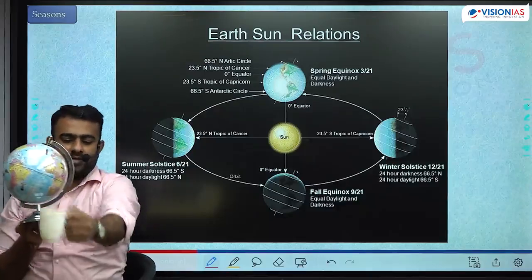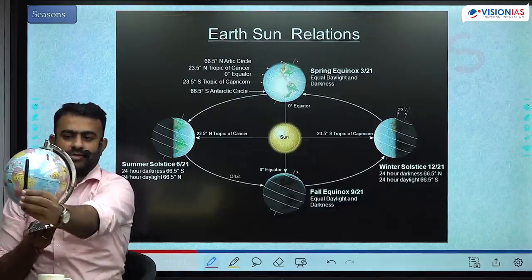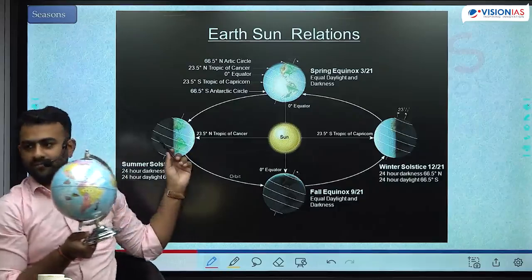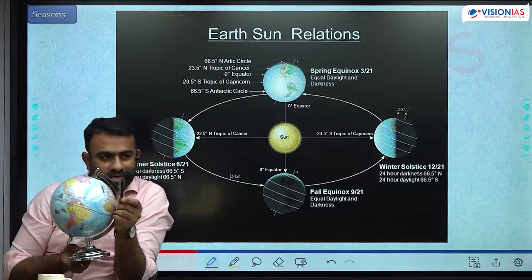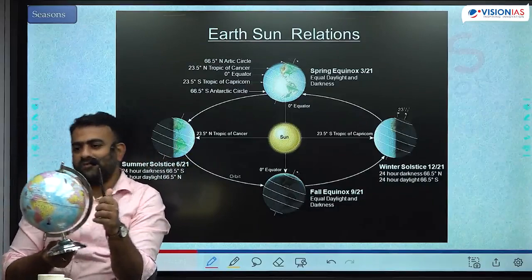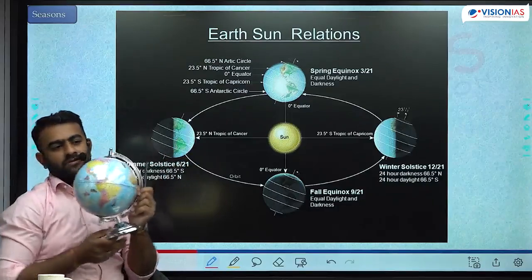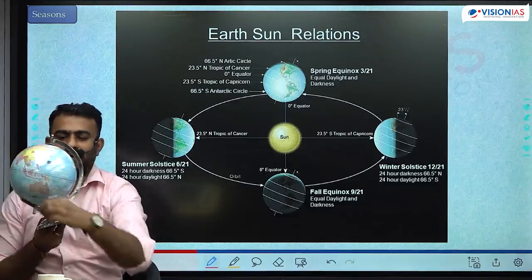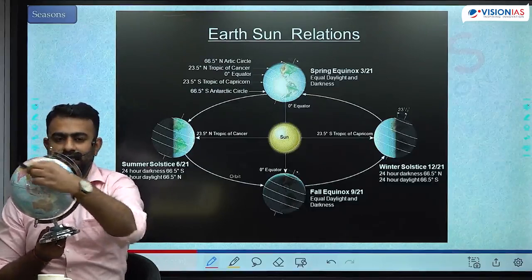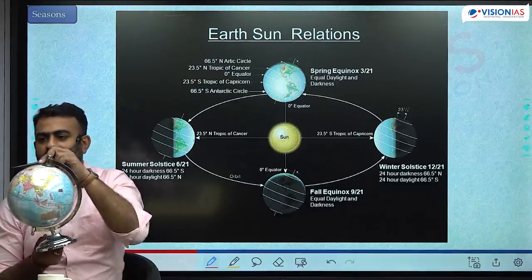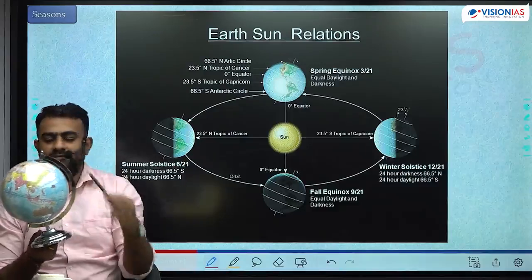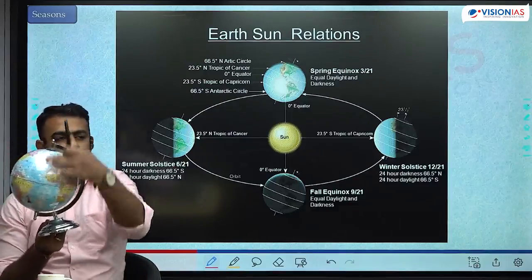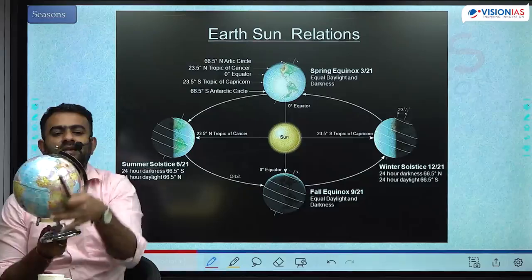Right? In this position, if you see, the sunlight falls exactly at 90 degree at equator. That is what is happening over there. The sunlight falls exactly at 90 degree at equator when the length of the day is equal to length of the night in every latitude. Okay, imagine, the sunlight is here. The entire part is illuminated. So every position goes through 12 hours of day and 12 hours of night, everywhere. In every latitude there is 12 hours of day, 12 hours of night, because both the hemispheres are equally illuminated.